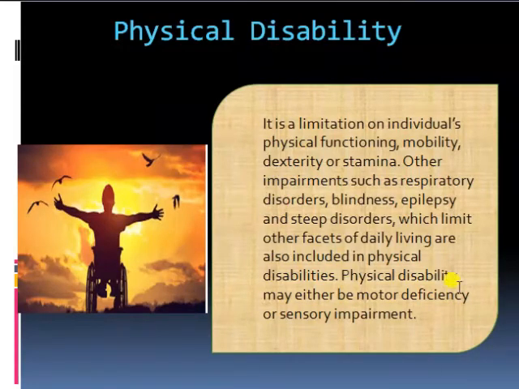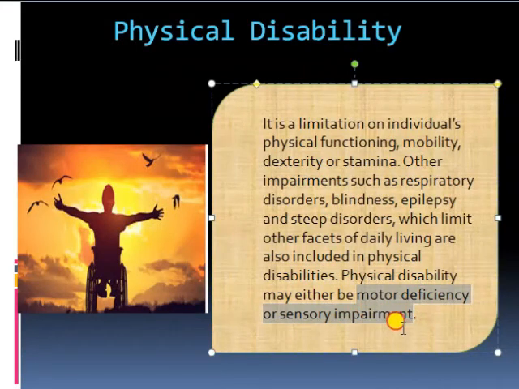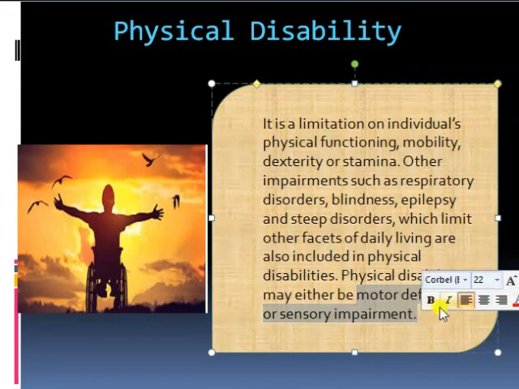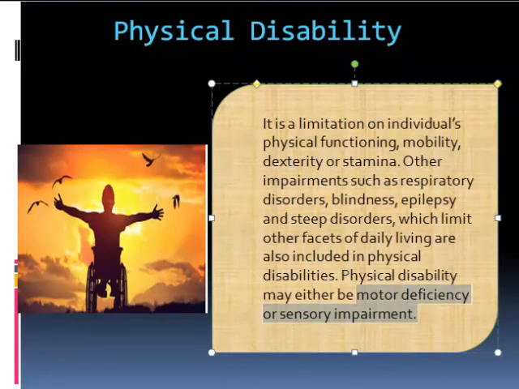We can divide this disability into two parts: motor deficiency and sensory impairment. Motor disability is one in which a person cannot work with their hands and legs properly, and in sensory impairment, the working efficiency of the eyes, ears, nose, tongue, and skin may be lost.